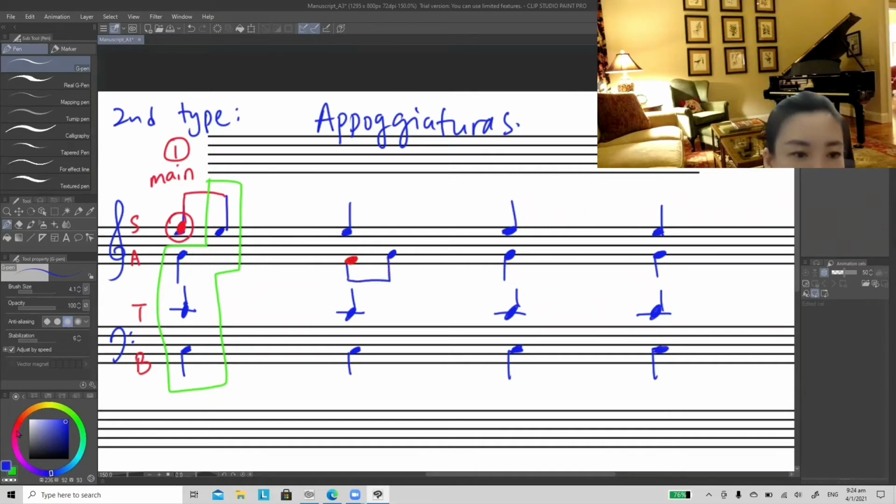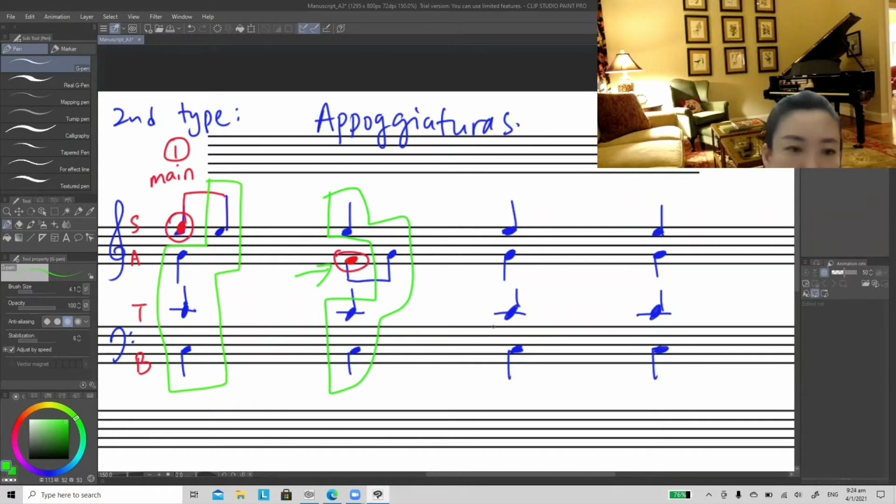So this F here is considered an Appoggiatura, and the G comes back later. By doing this, you dislocate the chord like this. So this is your Appoggiatura, the F to G. Of course, you can also add A to G. You just need to make sure you resolve the note by steps.